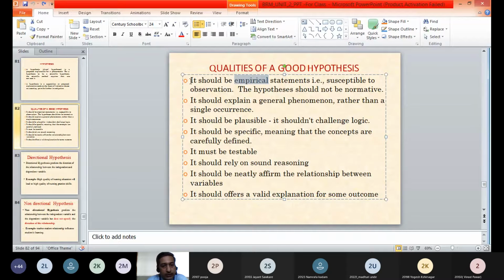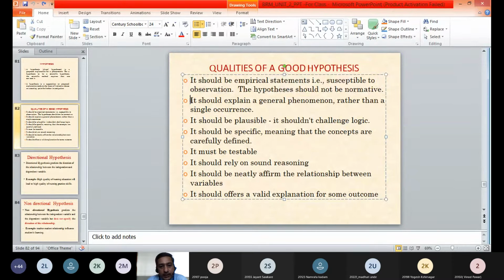So a good hypothesis should be based on the experience or the facts, susceptible to observation. This hypothesis should not be normative. Normative means it should not be based on the opinions or judgment of the people. It should be based on the experience, or it should be based on the real facts. That is the one quality.